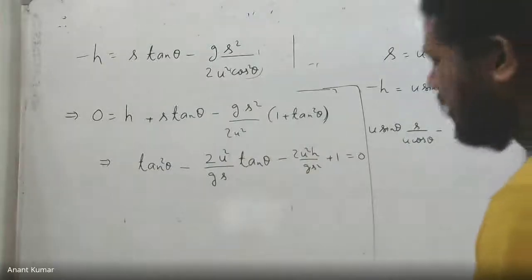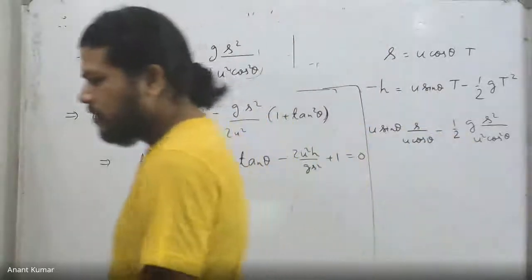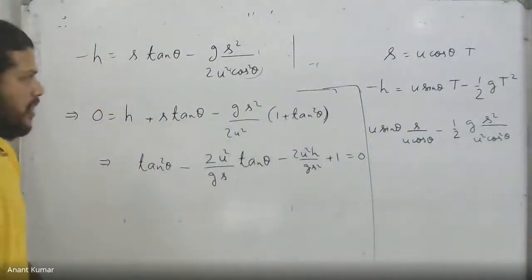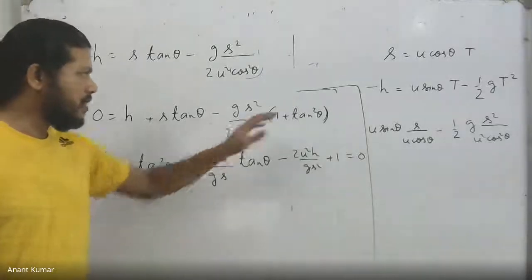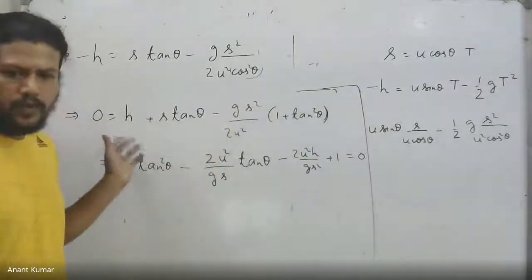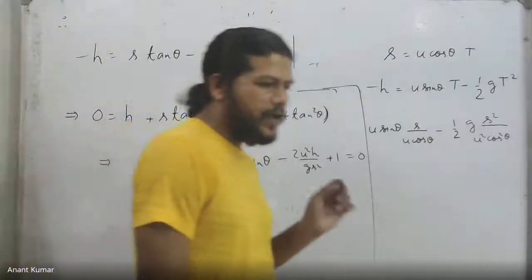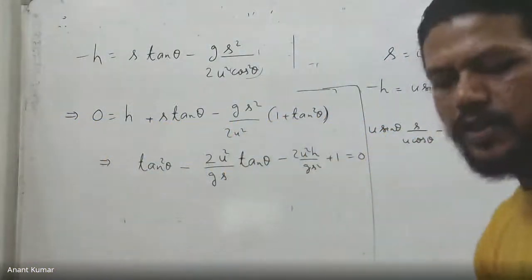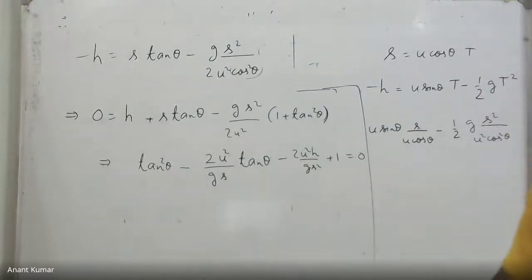So it means multiplying both sides too. Obviously, you can't simplify an equation that way, you just get a quadratic in tan theta. I simply took everything onto the left side first of all, and then multiplied throughout the equation with 2u square upon g s square. Okay. Is it fine, Shubhankar?